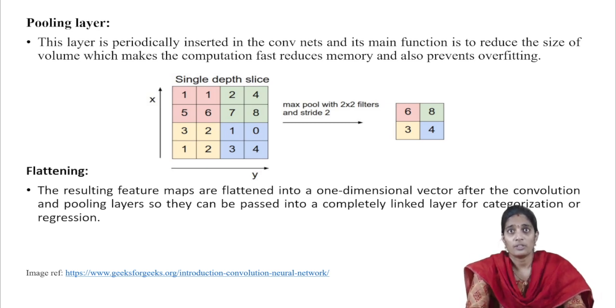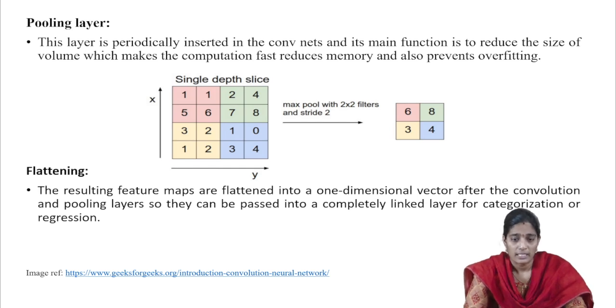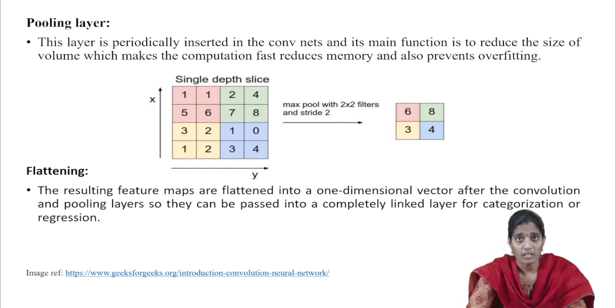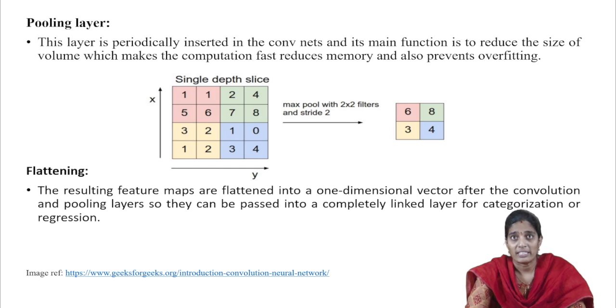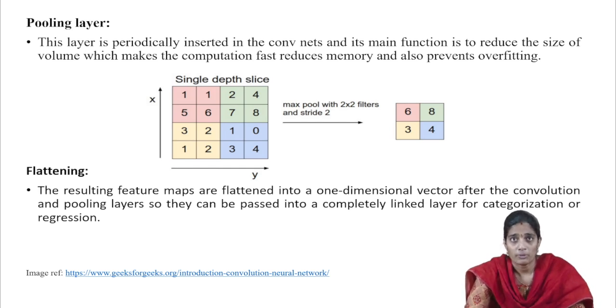Finally, we are going to prevent the overfitting. By observing this diagram, the first one is the input image. This is the output of the fully convolutional layer. Here we are going to perform the max pooling. Max pooling is there, average pooling is also there, but here we are going to perform the max pool with 2 by 2 filters. Suppose if we observe the first grid, the values are 1, 1 and 5 and 6. In that, the maximum value is 6. That 6 will be the output of the max pooling layer.